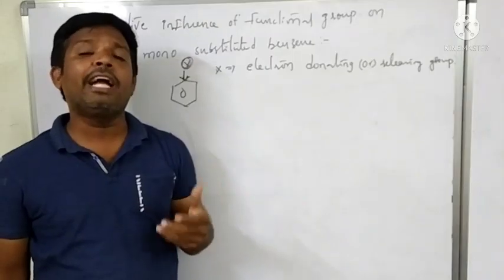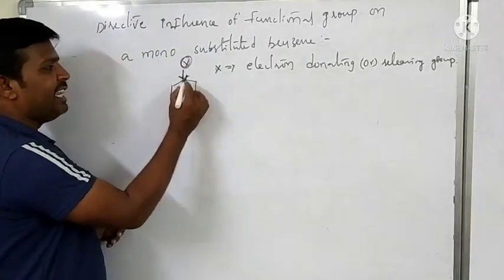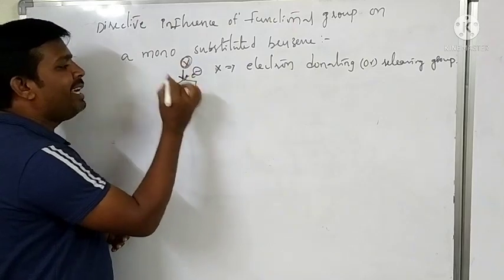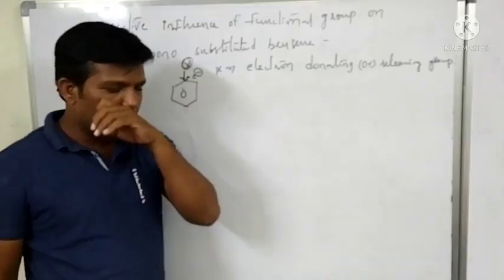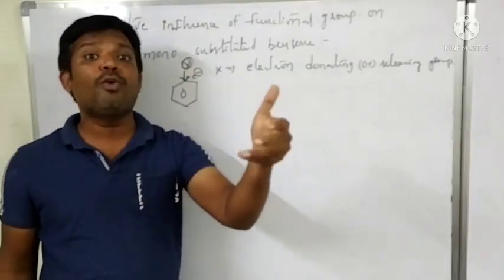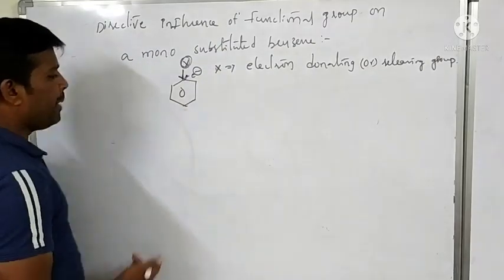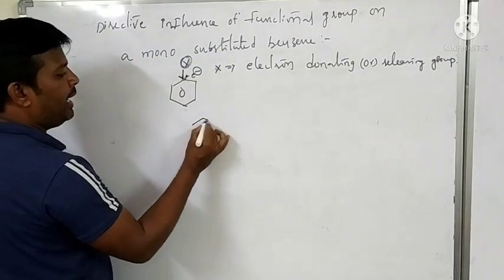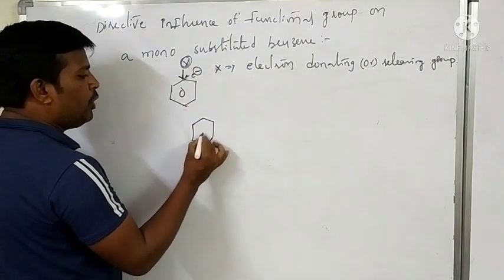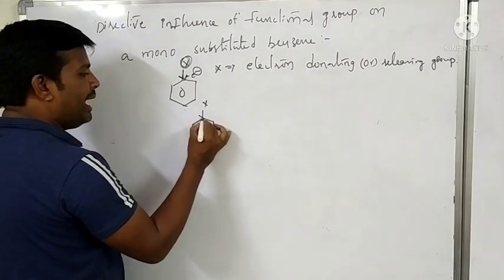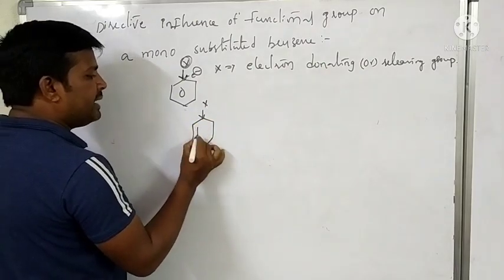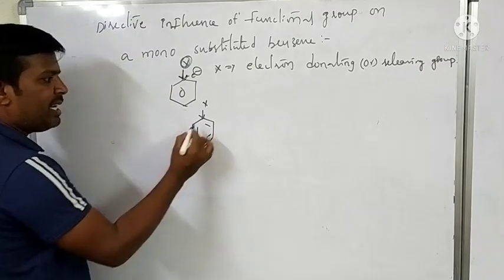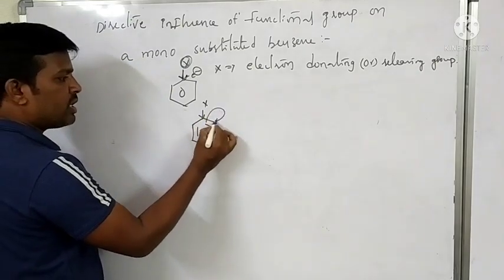Why are they ring activating groups? They are increasing the electron density on the benzene ring. Due to that, what happened? When electron donating groups are attached to the benzene, immediately this bond shifts like this.